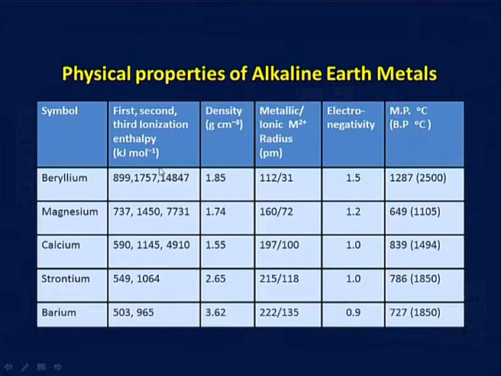Now, you can see in this case the first and second ionization energy are slightly lesser, and if you see the third one, because after losing 2 electrons they acquire noble gas configuration, and on acquiring noble gas configuration they become very stable, and also the nuclear charge is very high. It is very difficult to remove the outer electron after that. You can see that this is 839, this is 1757, and then it suddenly jumps to 14,847. So, you can see the difference in the third ionization energy, that is because they are basically having inert gas configuration after the removal of 2 electrons.